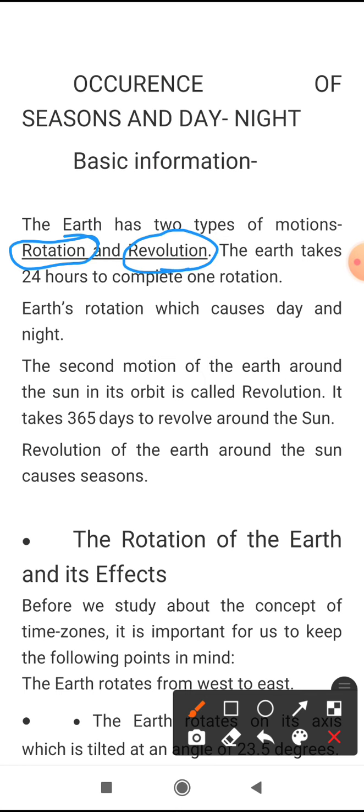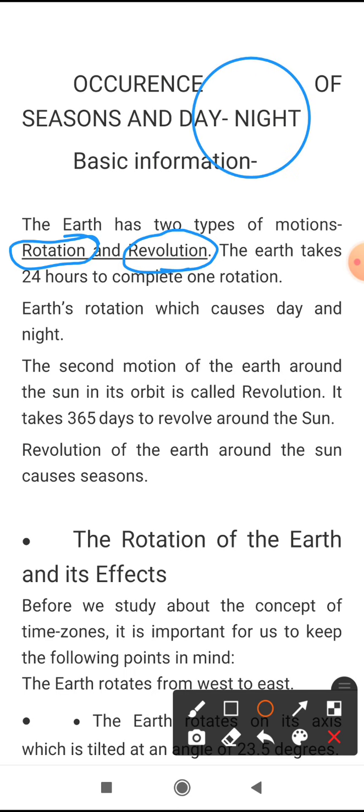Rotation means the earth rotates around itself. When we give speed to a ball, it also rotates; in the same way the earth also rotates, it moves.